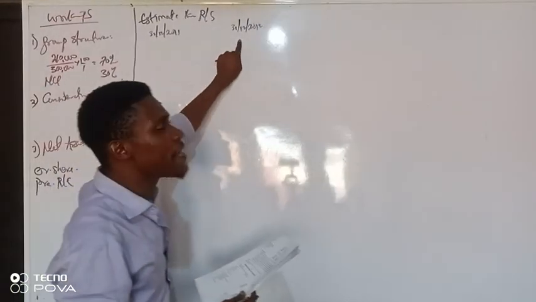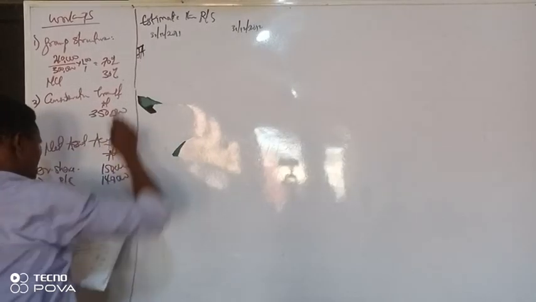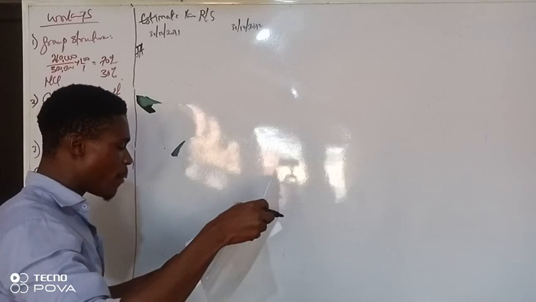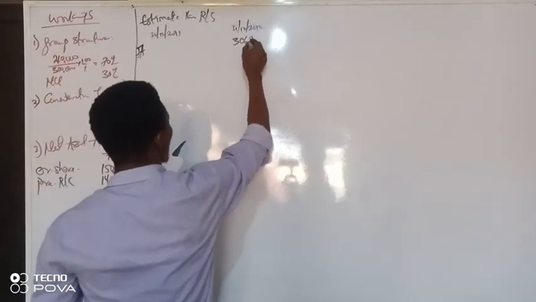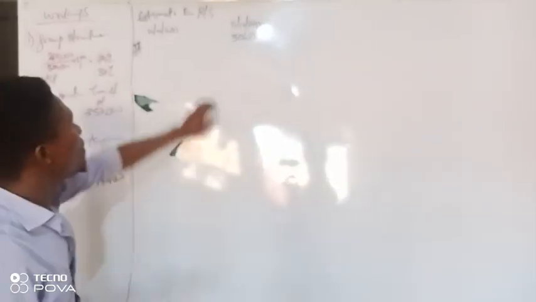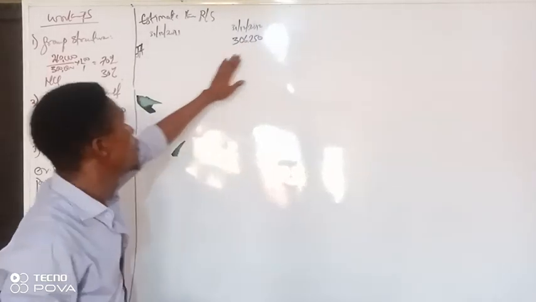Now, in this question, the fixed asset in the question, how much is it? The property, plant and equipment was 306,250. These are the book values.